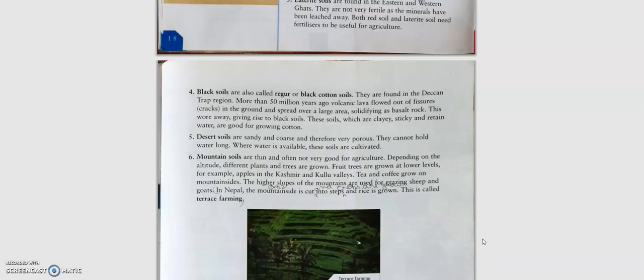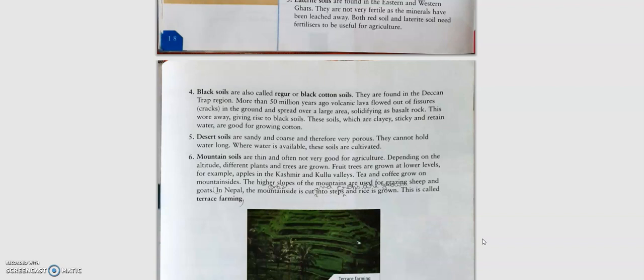And these soils are basically found in the desert area. This one desert state, that is Rajasthan. These soils can be cultivated only with the availability of water. So in Rajasthan, the Indira Gandhi Canal provides water, and wherever the water is available, these soils can be used for cultivation.